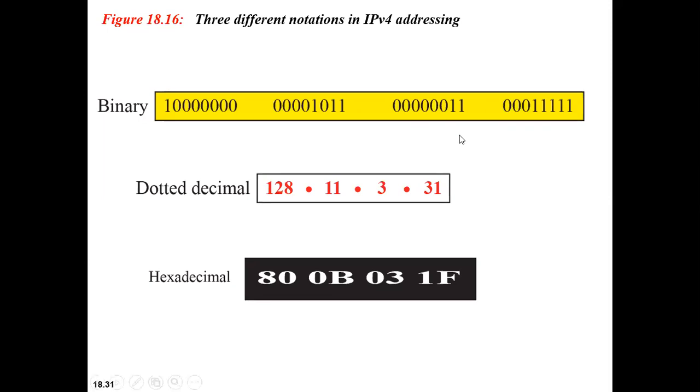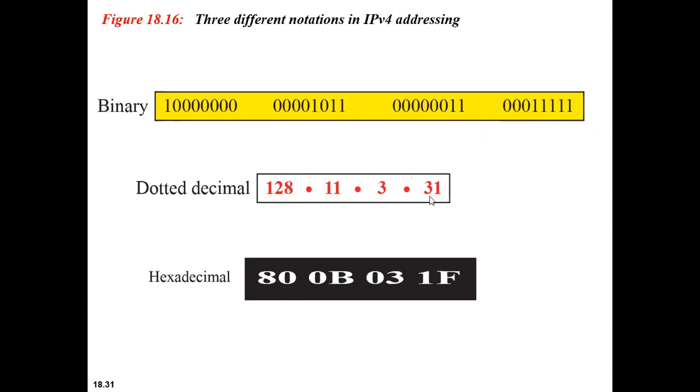You have 8 bits, a collection of 8 bits you call a byte, and each byte is separated by one or more spaces. The binary representation can be converted to dotted decimal or hexadecimal also. Why are we moving to dotted decimal? To make the address a more readable format, correct?